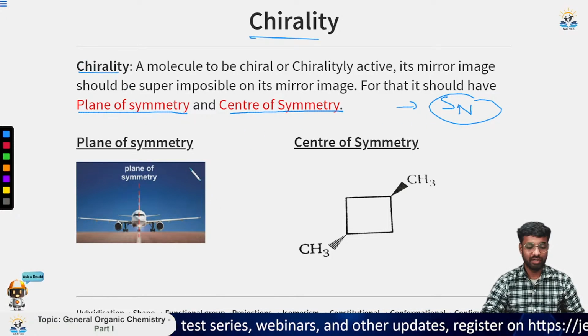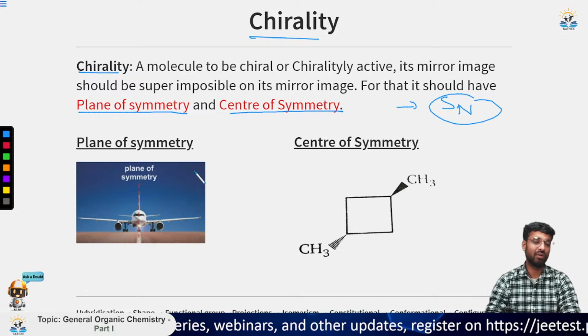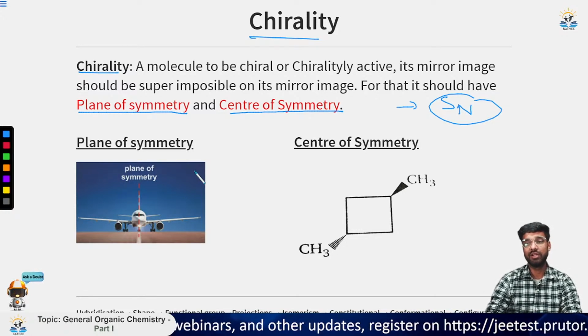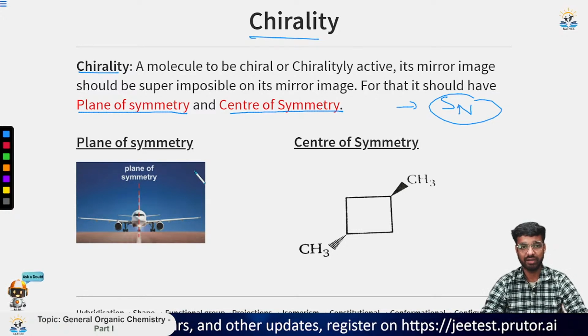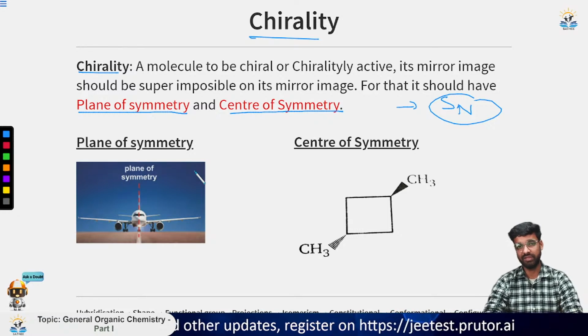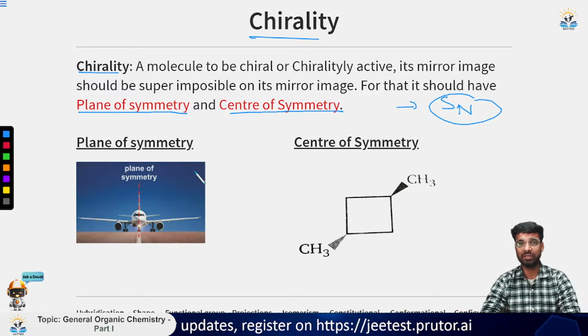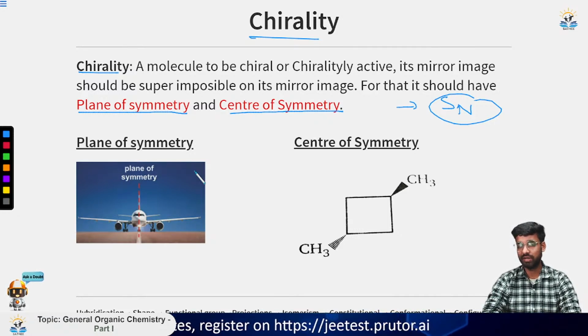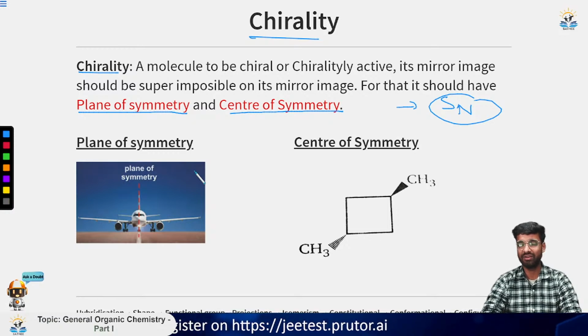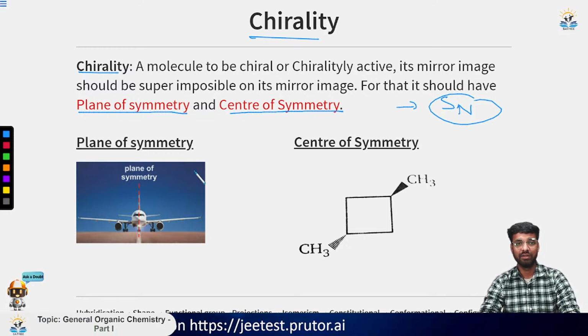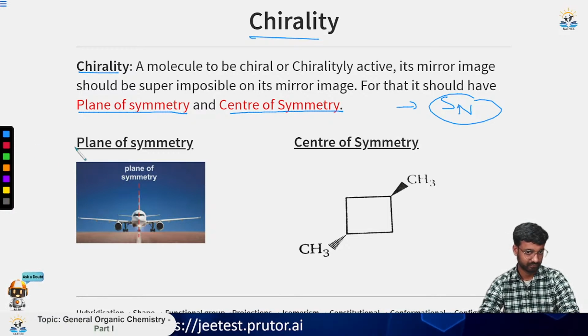Okay. So let me make it very clear that chirality does not depend on, or is not referred to as, one center or one carbon. It is considered for the whole molecule. So if something is chiral, it means the molecule is chiral. Not a carbon center or a hydrogen center or any other center can be chiral. It is for the whole molecule.